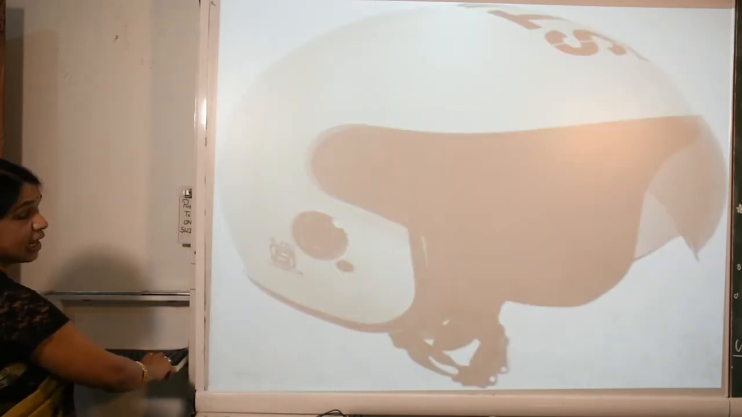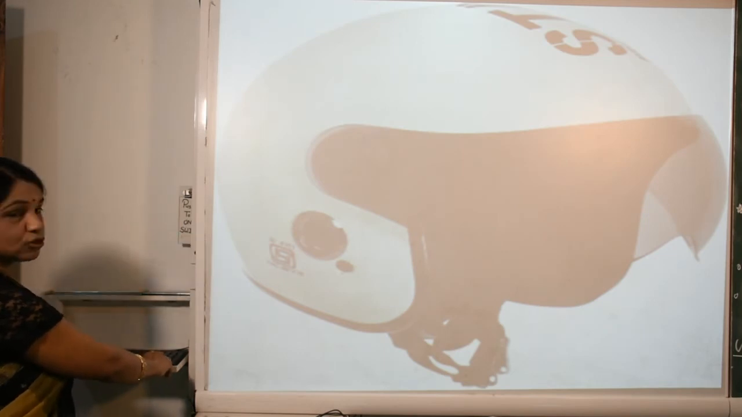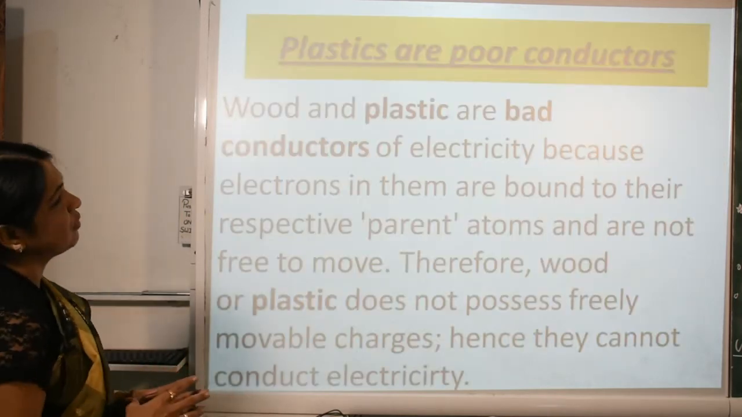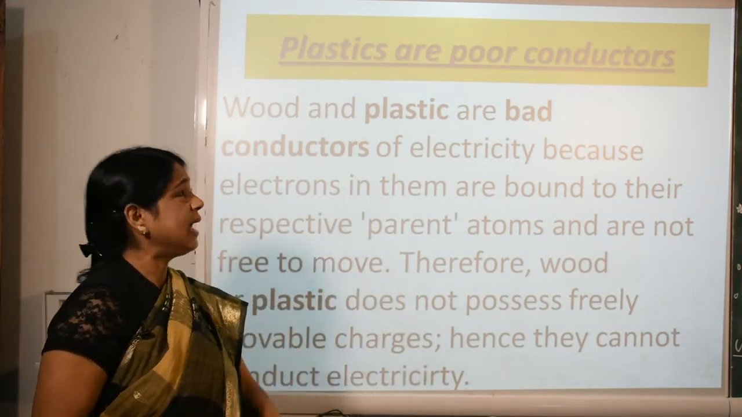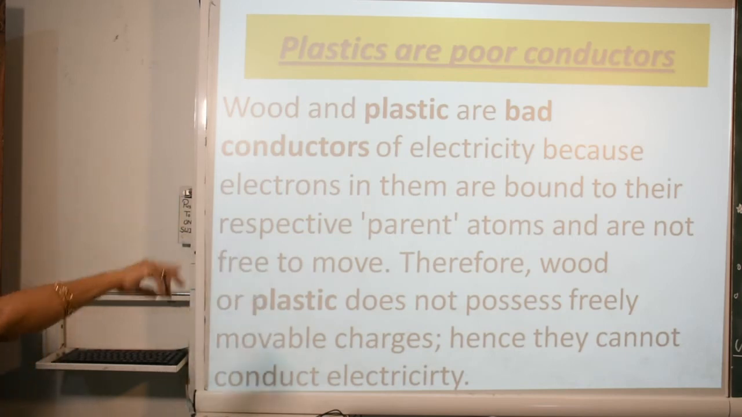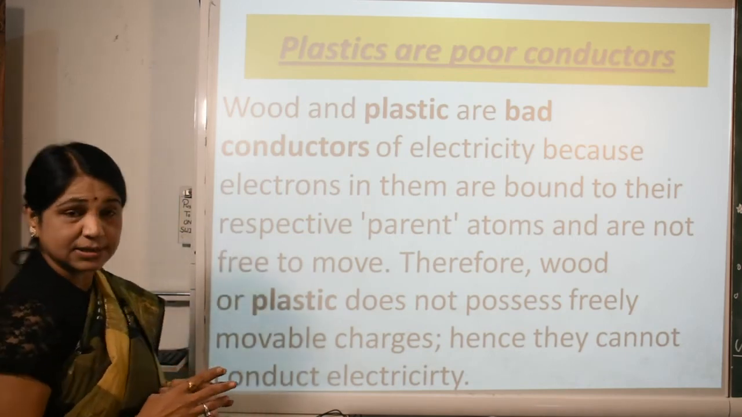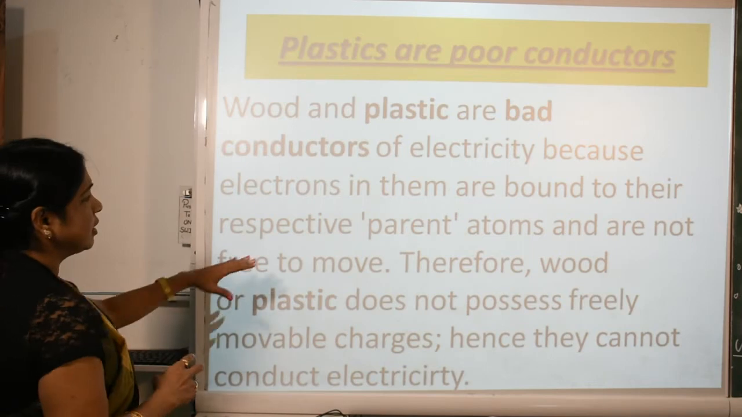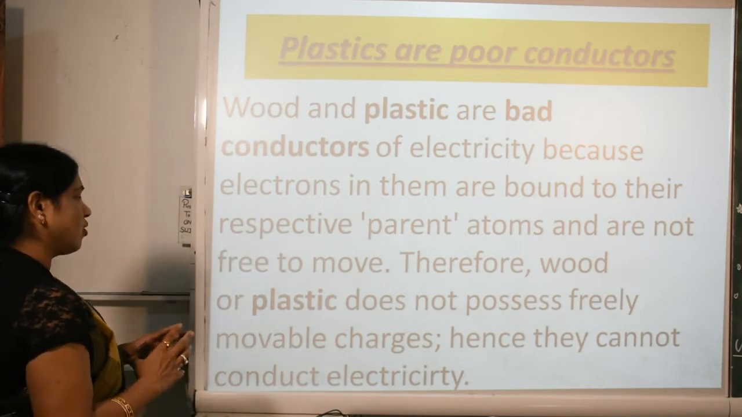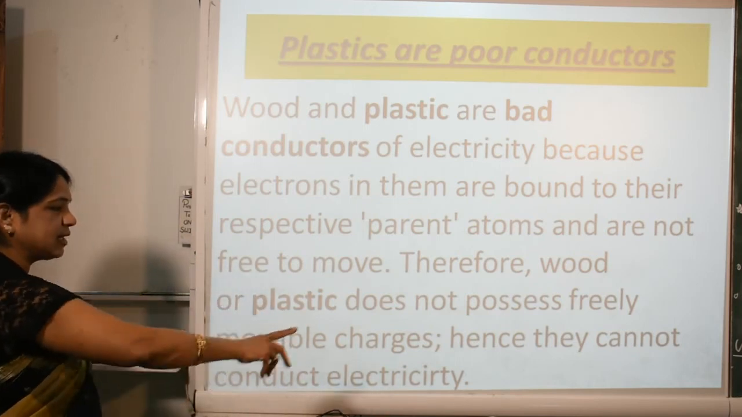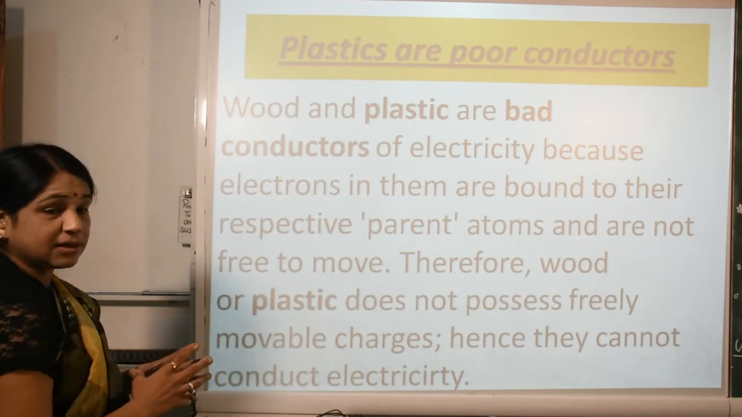So we use various types of jars, and this helmet is also a safeguard for our body, especially for the head and brain, against head injury. That injury we can prevent with a plastic helmet. Here we talk about plastics being poor conductors. Yes children, wood and plastic are bad conductors of electricity, because electrons in them are bound to their respective parent atoms and are not free to move. Therefore wood or plastic does not possess freely movable charges, hence they can't conduct electricity.